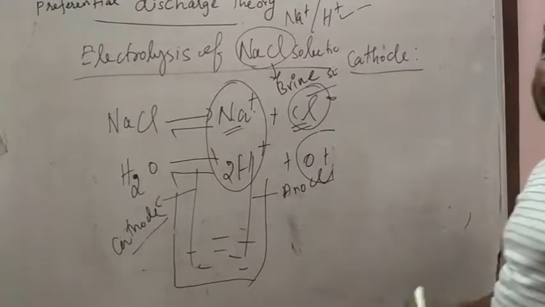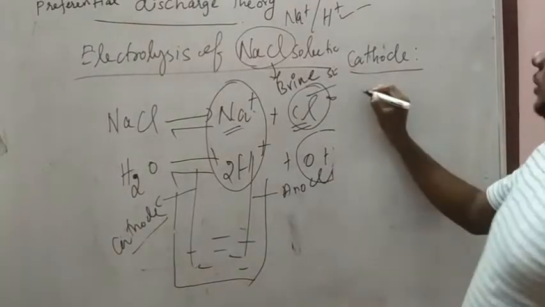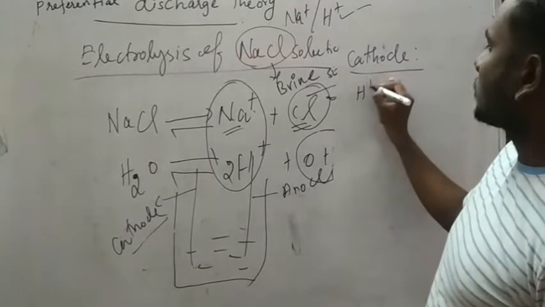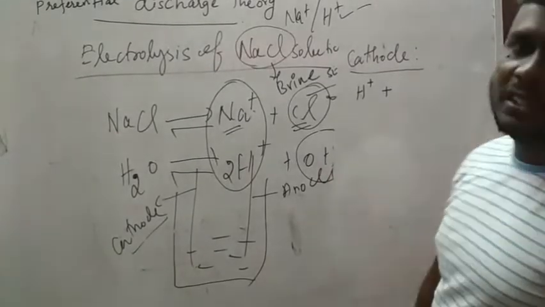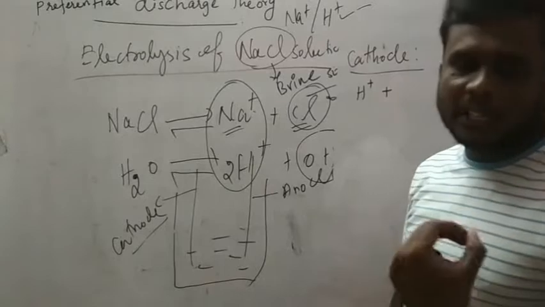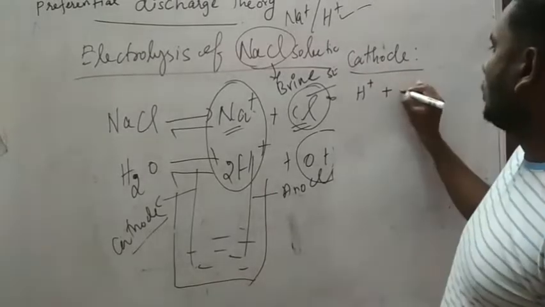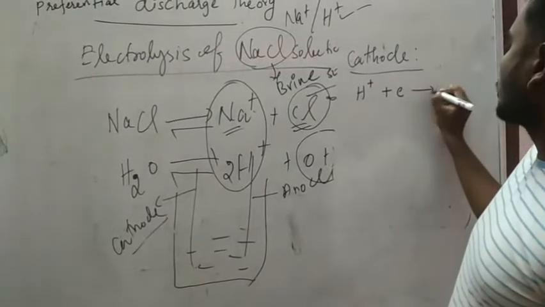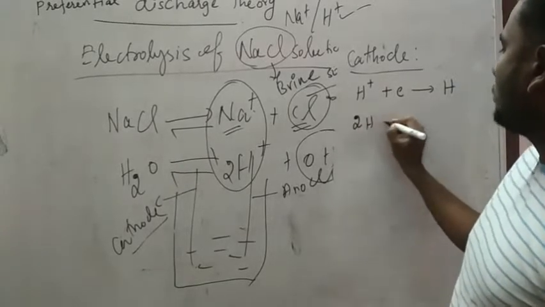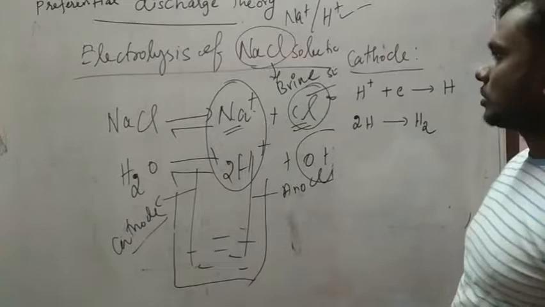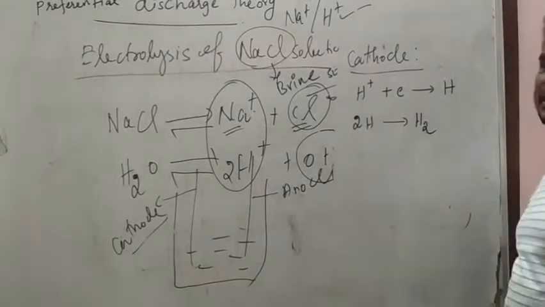So at the cathode, what will be the reaction? H plus is an electron deficient species, so it will gain an electron and change into H. Then H will change into H2 gas. So this is the process at the cathode.